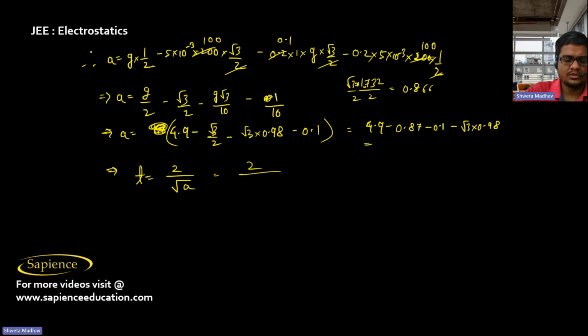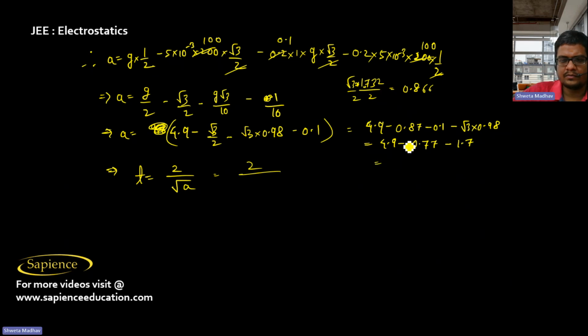So this will be how much? This will be 1.7 approx. This is 4.9 minus 0.77 minus 1.7.